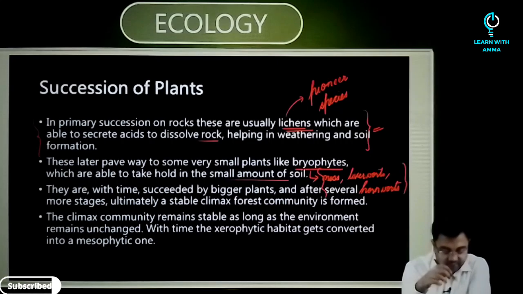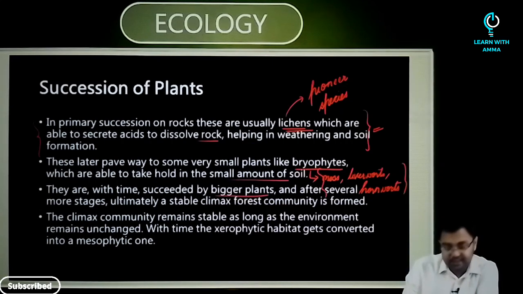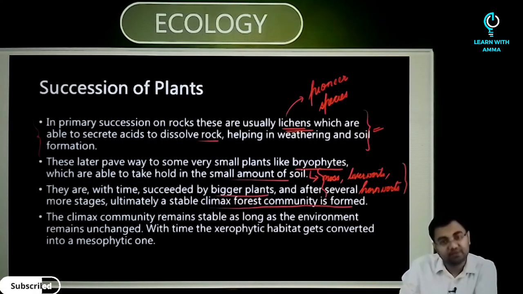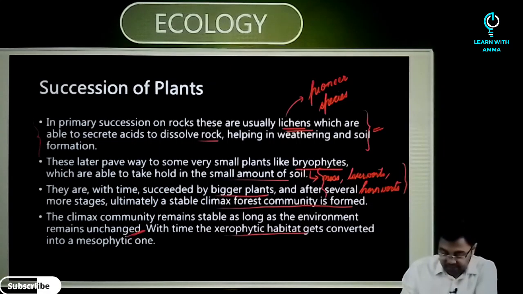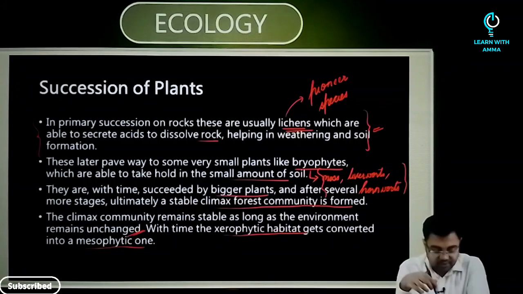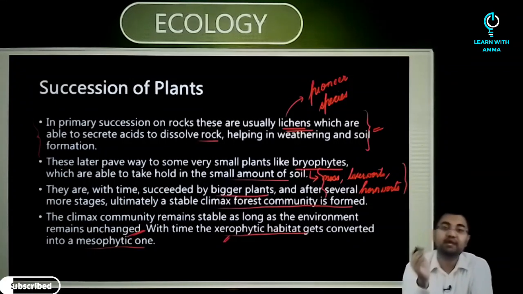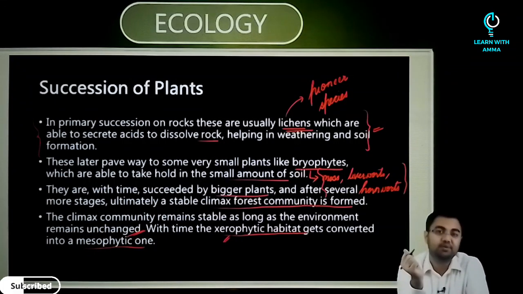Bryophytes are with time succeeded by bigger plants, and after several more stages, ultimately a stable climax forest community is formed. The climax community remains stable as long as the environment remains unchanged. With time, the xerophytic habitat gets converted into a mesophytic one. This will happen for xerophytic as well, and this happens for a hydrarch community as well.